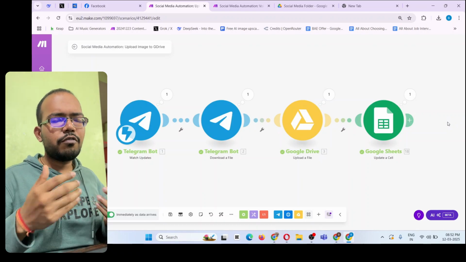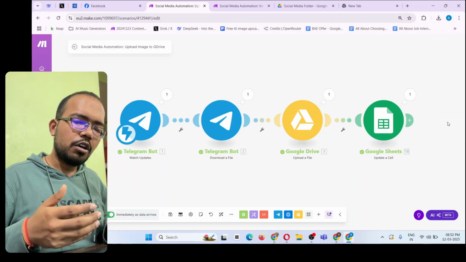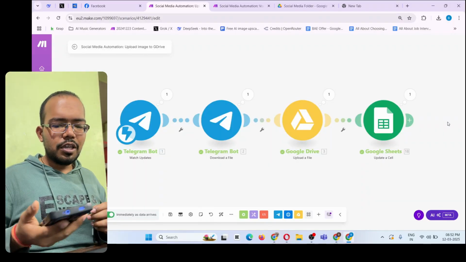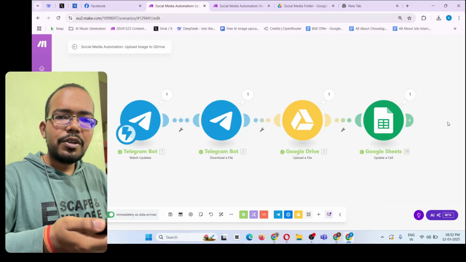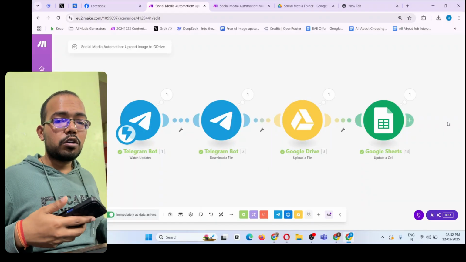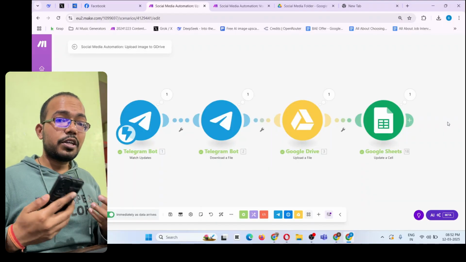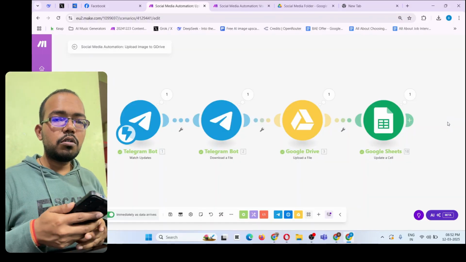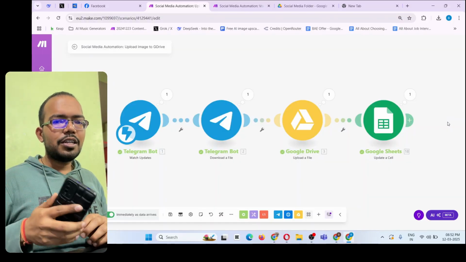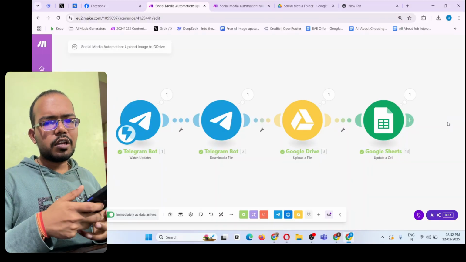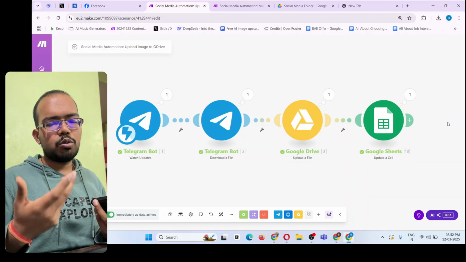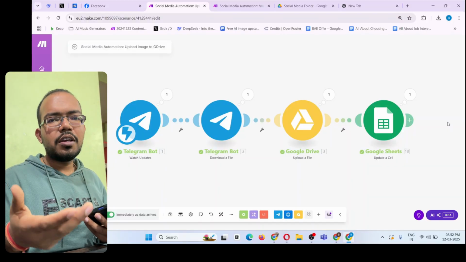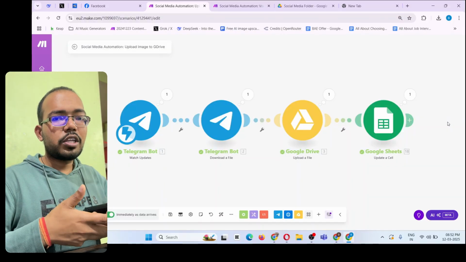Okay, so let me first give you a demo of how you actually have to do that, or what this whole automation actually does. Suppose, for example, you wake up in the morning and you get a pretty cool idea about your social media that you want to share with the world. Now what you have to do is simply take your phone outside and click a photo. If you already have a photo, you can use that, or if you want to click some new photo that you want to share with others, you can click that.